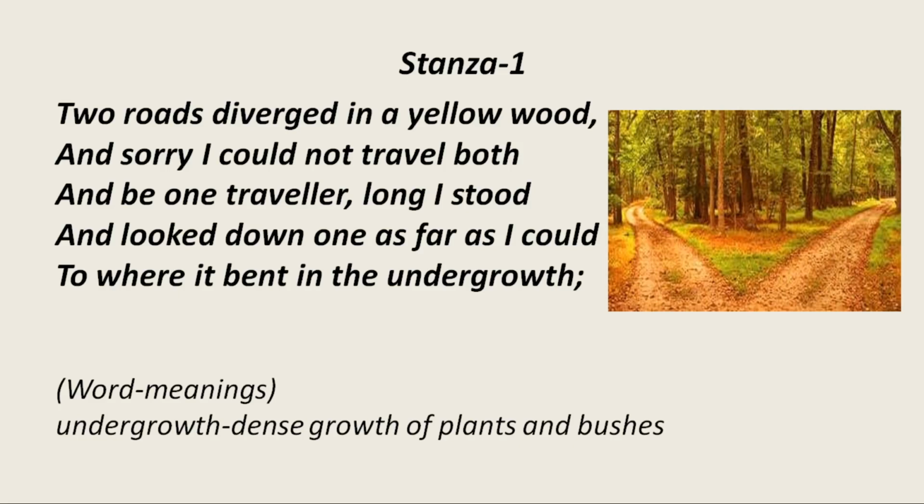So once, when the poet was on his journey, he was moving towards his destination. The path he was traveling on divided into two. It forked into two, as you can see in the picture. And sorry, I couldn't travel both. The poet felt bad because he was confused. He did not know what to choose, which path to continue with. He was feeling bad that he couldn't travel both the roads because he wanted to try each one of them. But obviously, he was only one person, so it wasn't possible. And be one traveler, so he had to choose only one path.